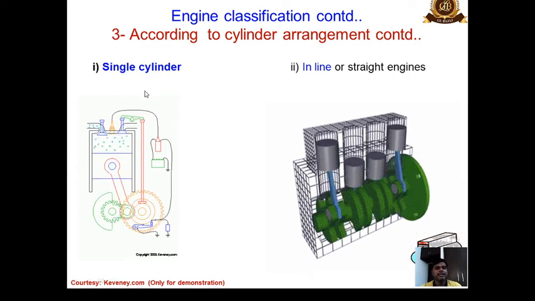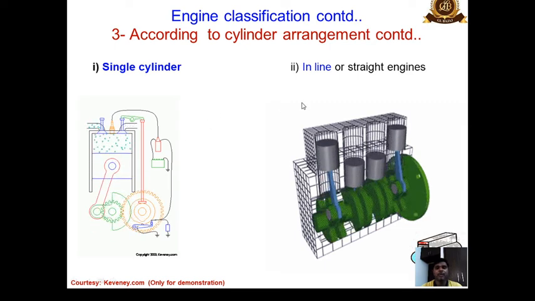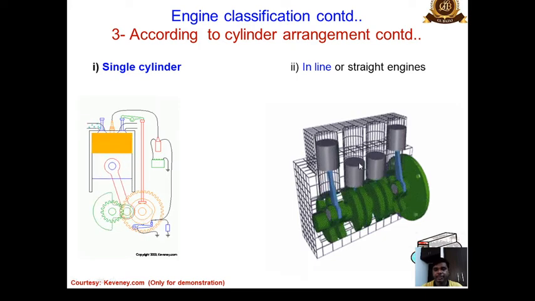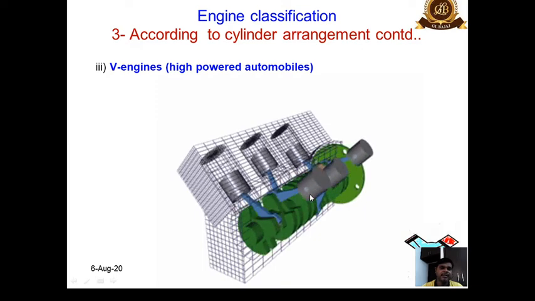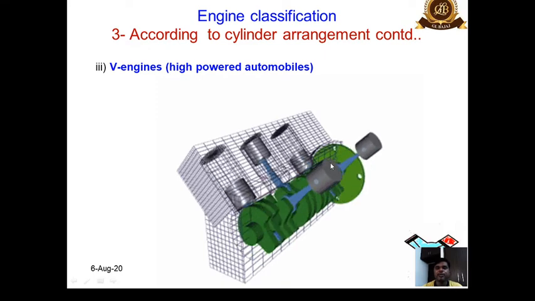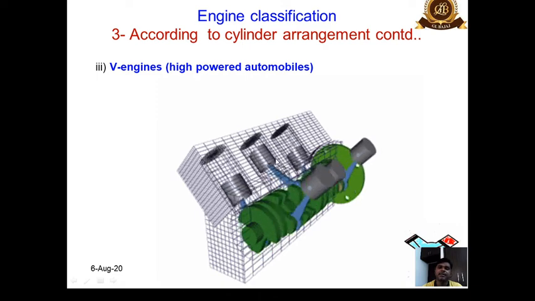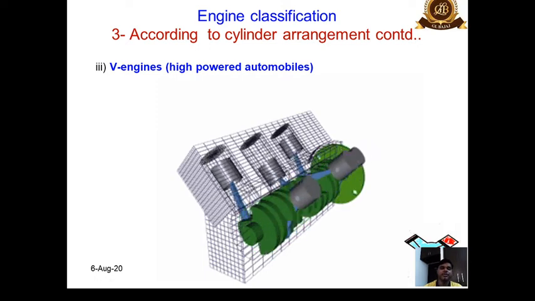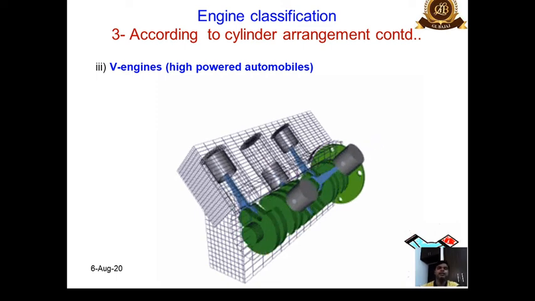So we have seen that single cylinder engine that is being used in motorcycles and scooters is a single cylinder. Okay, other classification was inline or straight engines that we have seen. These are inline with each other. Okay, then V engines we can see from here. This is a 6-cylinder V engine, very powerful engine, and the crankshaft is common. This is a flywheel, common crankshaft. Connecting rods are different and 6 pistons are there for 6 cylinders. Okay, so this is a powerful engine used in high speed vehicles. Okay, that is a good version, and it also provides uniform torque in the crankshaft.